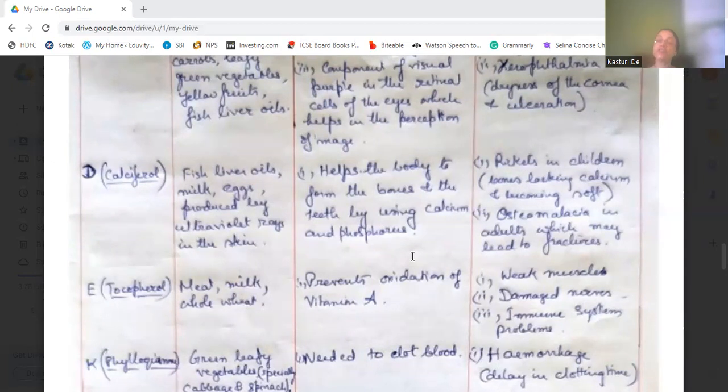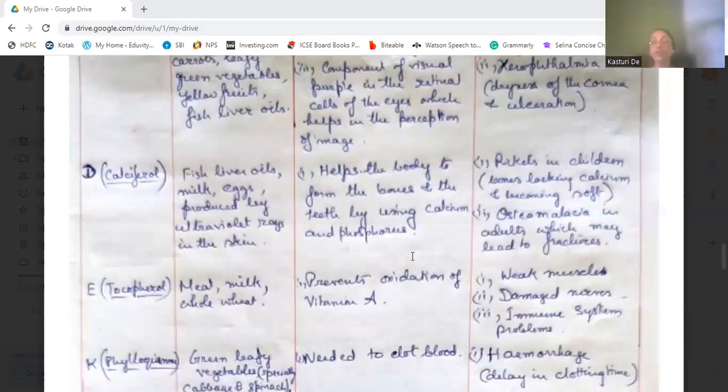Okay, and the deficiency disease for rickets, in children, where the bones lack calcium and they become soft. And another is osteomalacia, which is found in adults, where there are fractures of the bones.